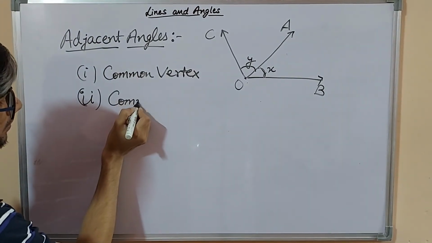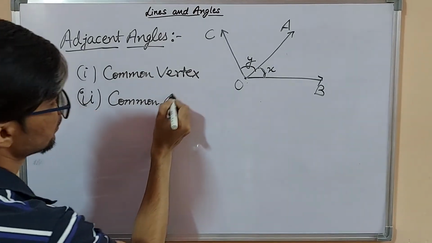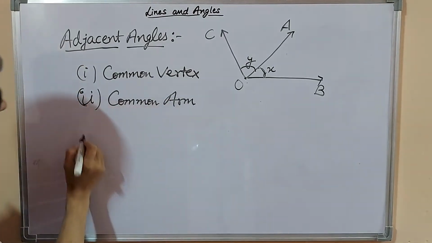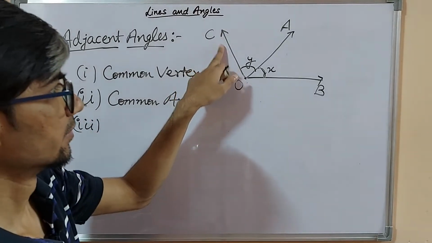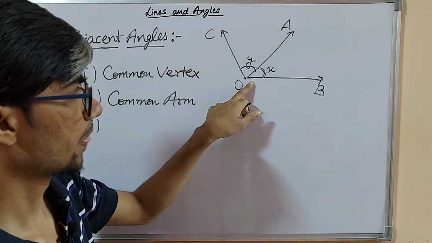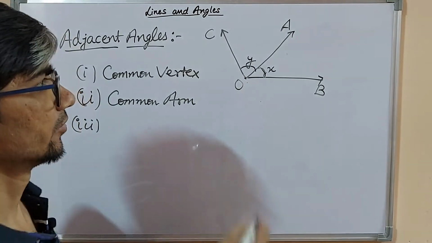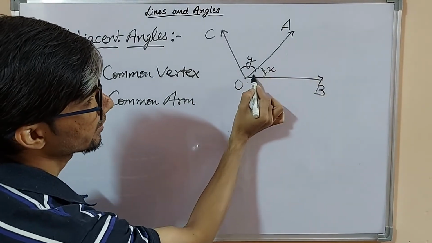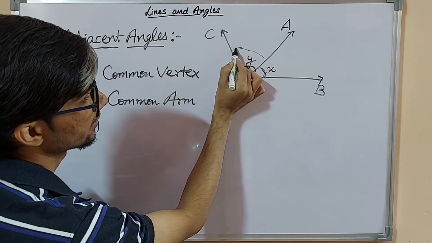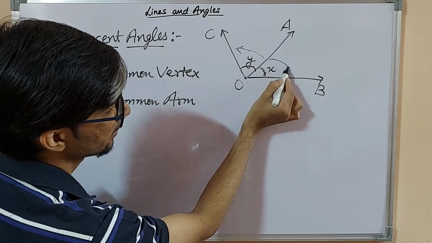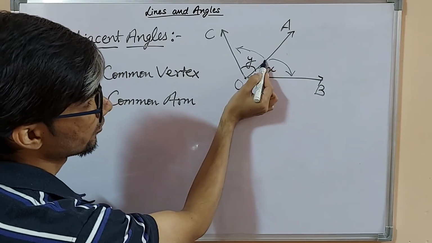And the third point is, the non-common arms must lie on opposite sides of the common arm. One non-common side should be there and another is here, on opposite sides.